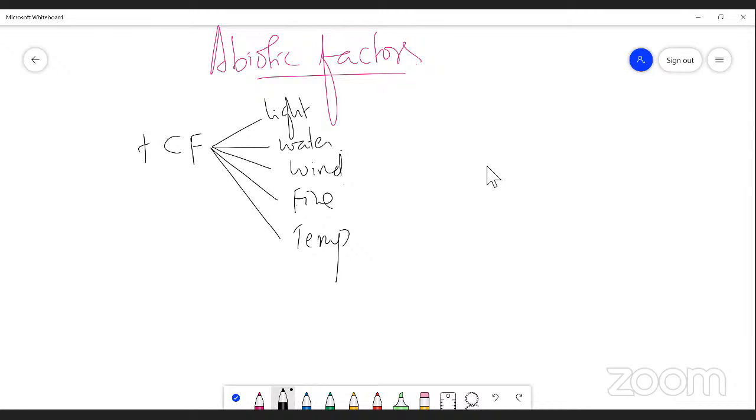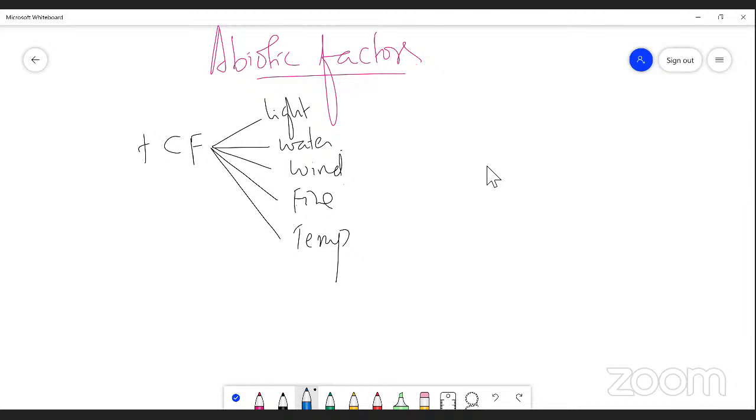These climatic factors are also integrated with the living organism, right? For example, a plant depends on light. The plant takes water from the atmosphere. Wind is essential for dispersal of fruits and seeds. Fire is also needed for eradication of some microbes found under trees or plants. And temperature is needed for all the biological activities. That's why the abiotic factor plays a prominent role in the ecosystem, right?